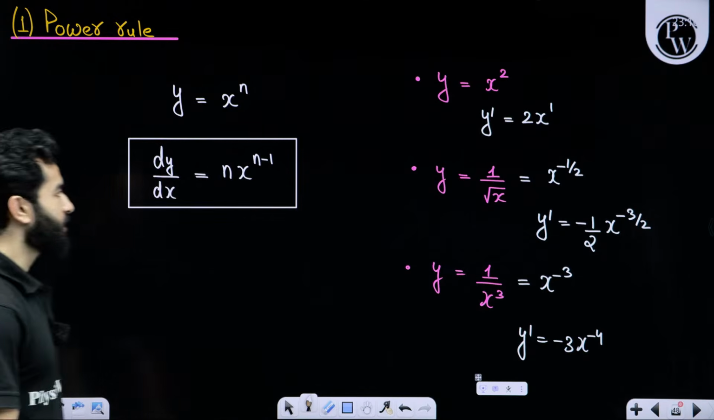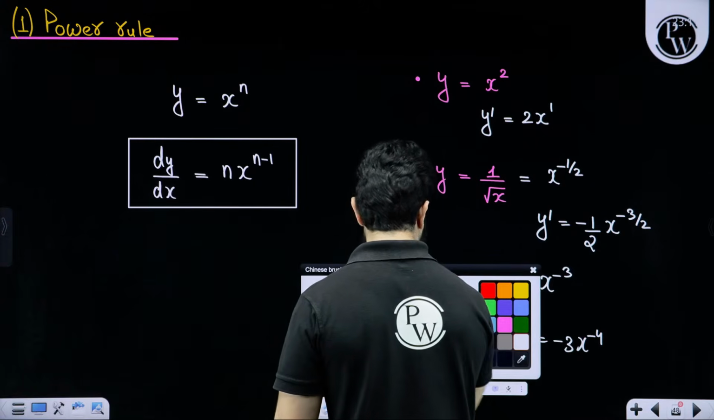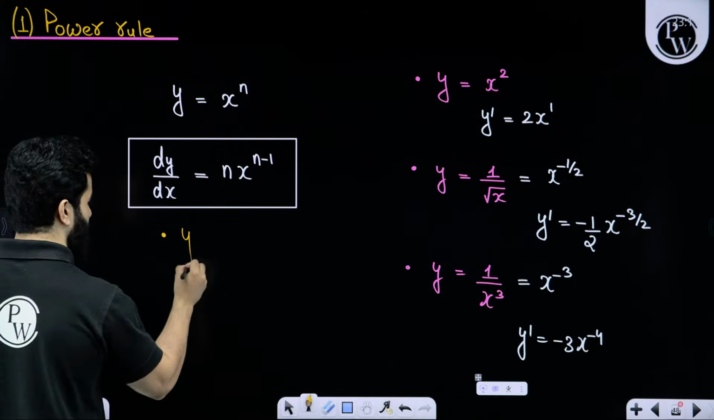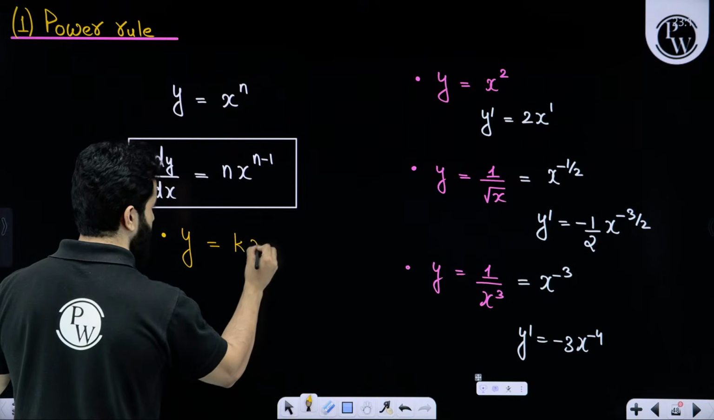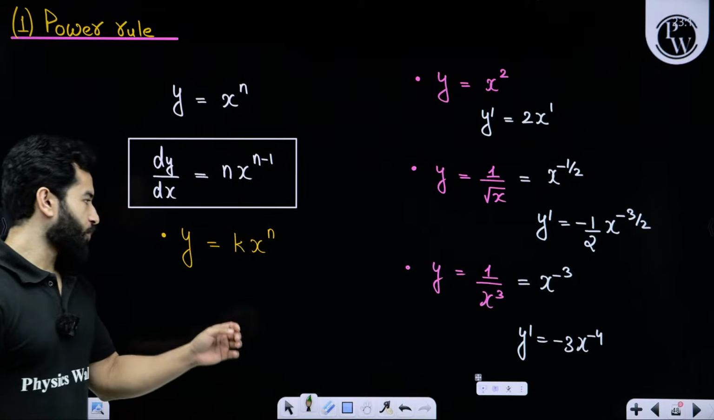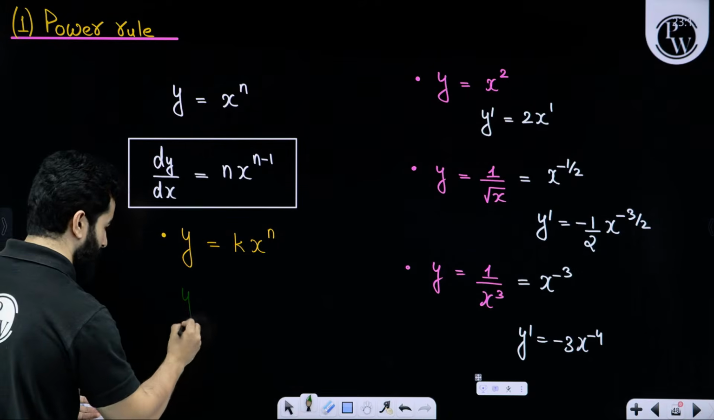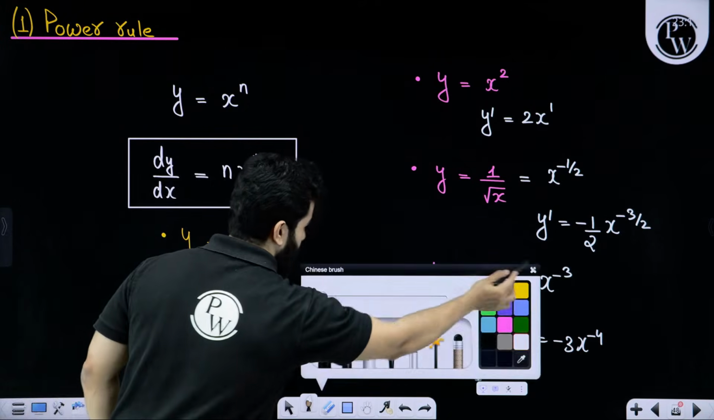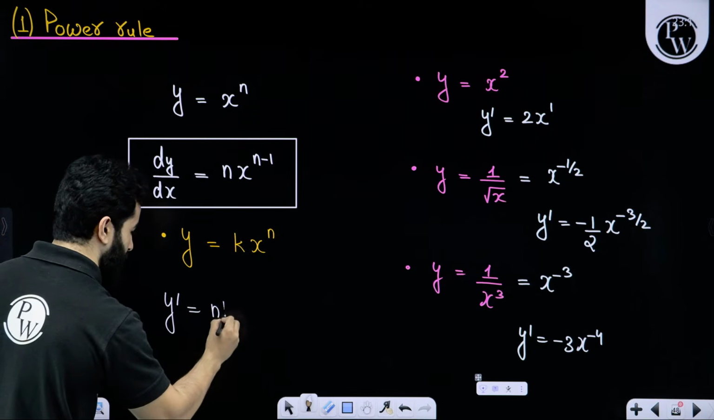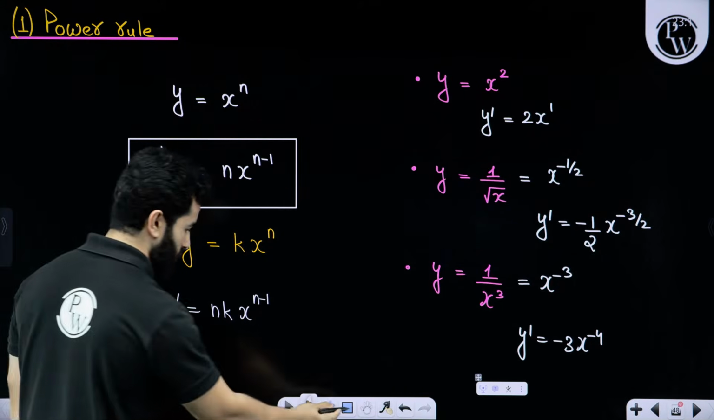Clear, my dear friends? Any doubt? All sorted? Now an extension to this: let's suppose you have y equals some constant k times x raised to the power n. We'll have no problem, we simply multiply this n with k. So y dash will become n multiplied by k x raised to the power n minus 1. This is the rule, right?